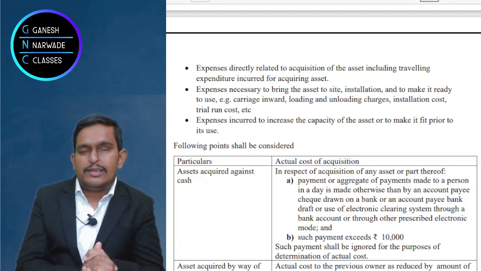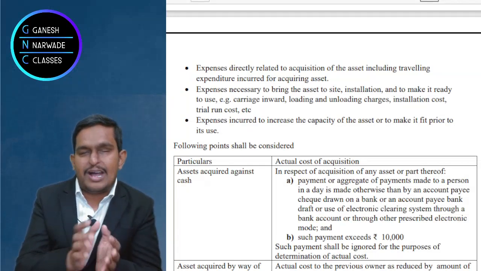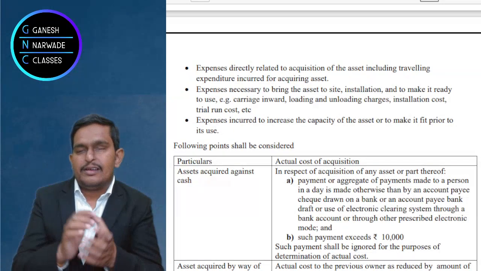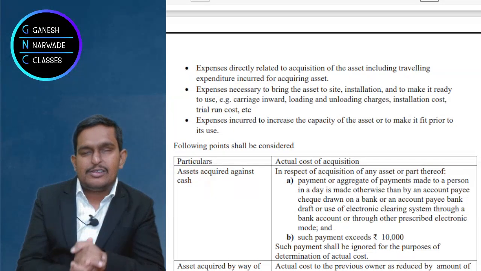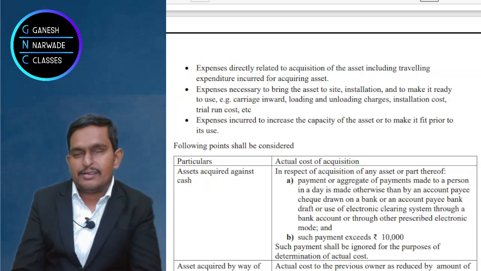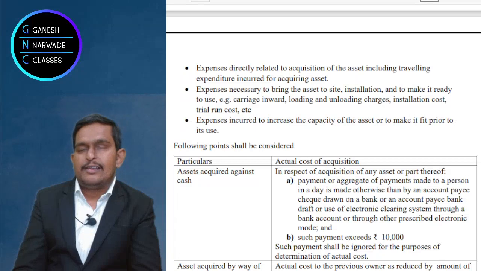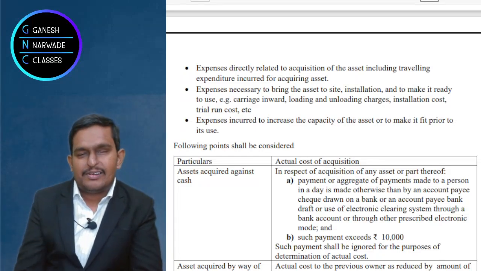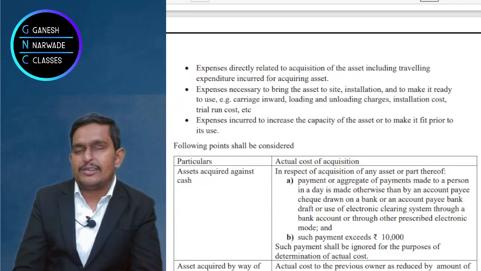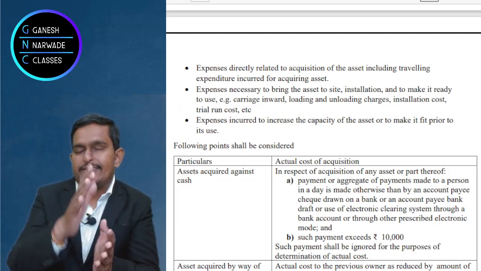Now come to assets you received from your father in the name of inheritance, or received from a friend as a gift. What should be the value and the cost of that asset? We can say it is the WDV of the previous owner. Now here also there can be two cases. Did they purchase and gift it to you? If they purchased it in the previous year and gifted it to you, then the actual purchase price will become your actual cost.